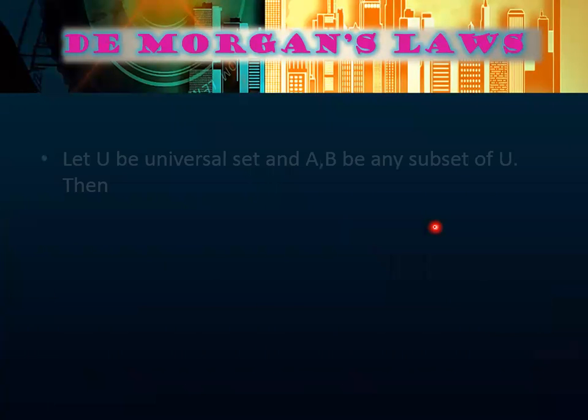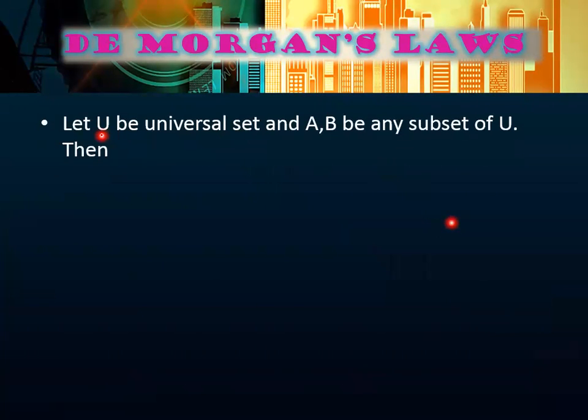Now, what is De Morgan's law? Let U be the universal set and A be any subset of U. Just suppose U is the universal set. Now what is a universal set? A universal set is a set which contains all the sets under consideration. And there are two subsets of the universal set, these are A and B. So what does it mean then?